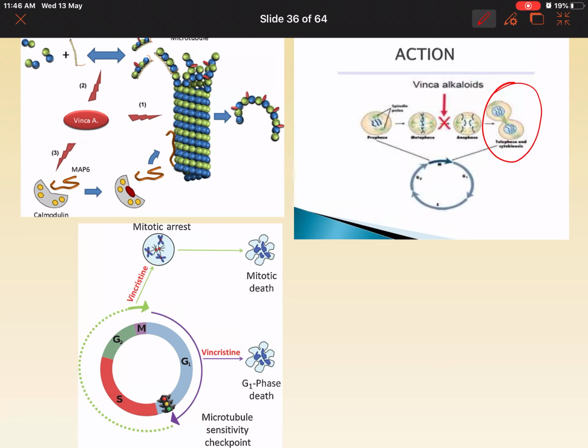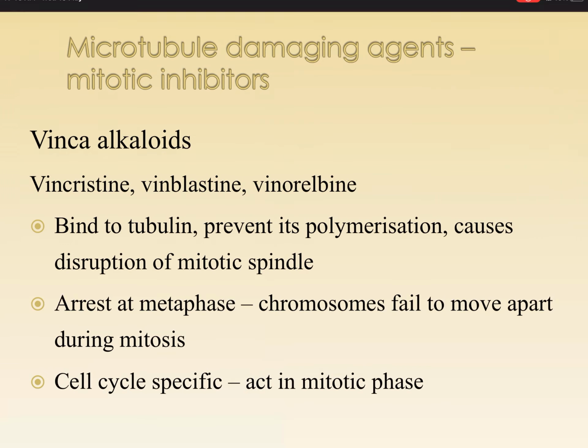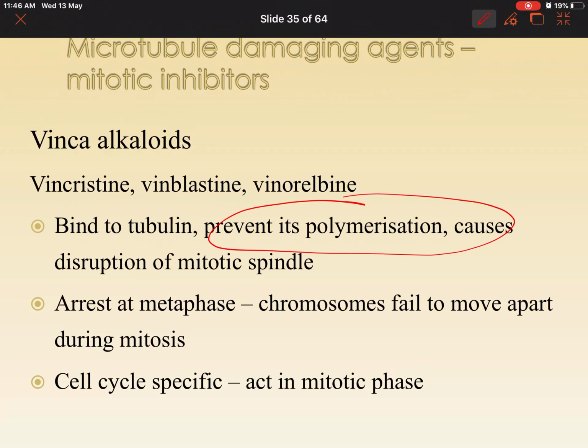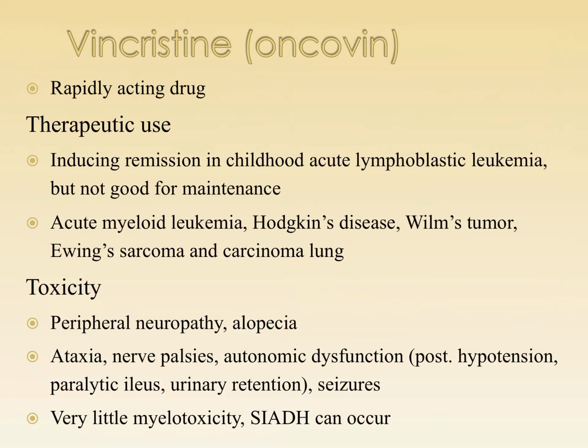For this, you need tubulin formation, microtubule formation. Each one of these is a tubulin. When the chromosomes have to move apart, this has to polymerize and form tube-like structures. This is inhibited by vincristine. So these bind to tubulin and prevent polymerization, thus causing disruption of the mitotic spindle. So chromosomes are going to fail to move apart. These are cell cycle specific. They act in the mitotic phase.